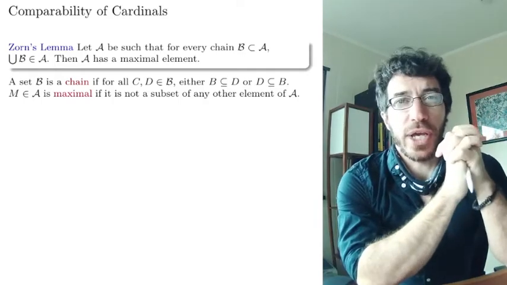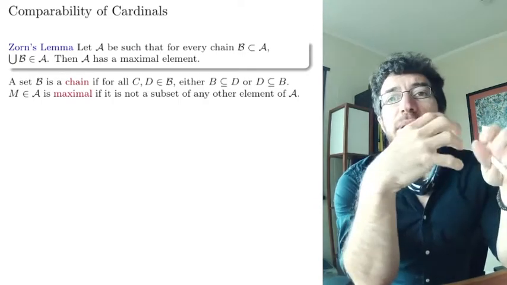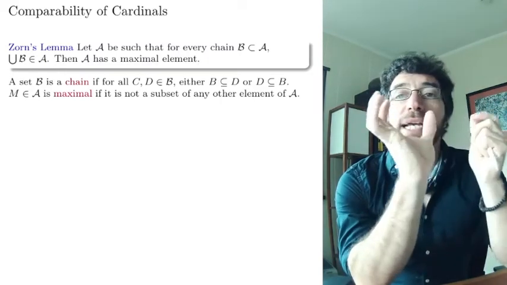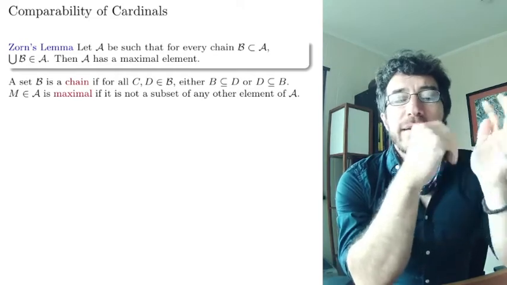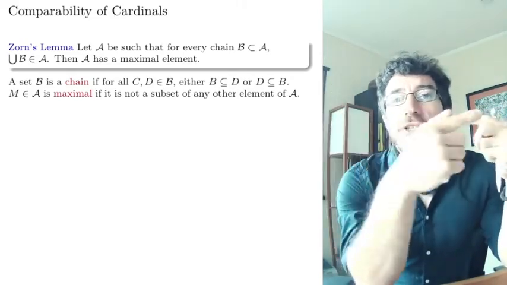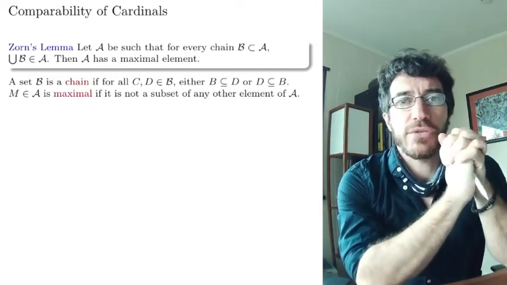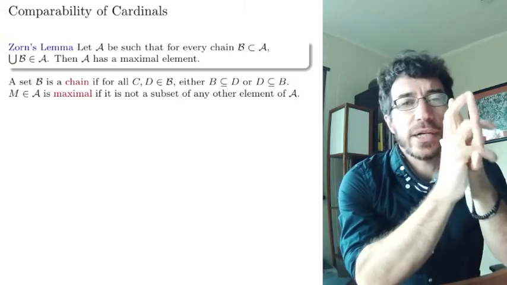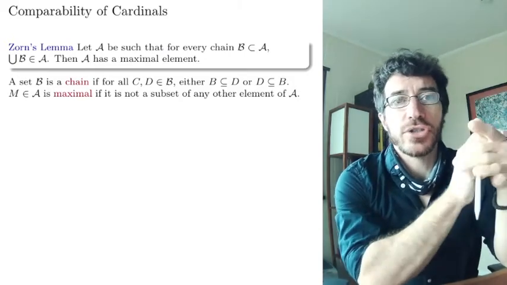So that's what we want to prove today, that whenever you have two sets, they will have to be comparable. Either they have the same size or one has a size larger than the other one, but it's never the case that they are incomparable. There is no injection from one to the other. This is not a trivial theorem, and actually it requires a heavy use of the axiom of choice, as we're going to see now. The version of the axiom of choice that it needs is called Zorn's lemma.